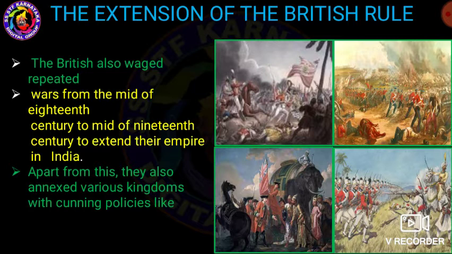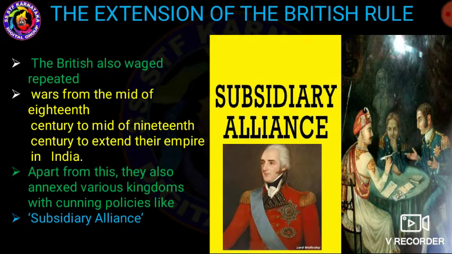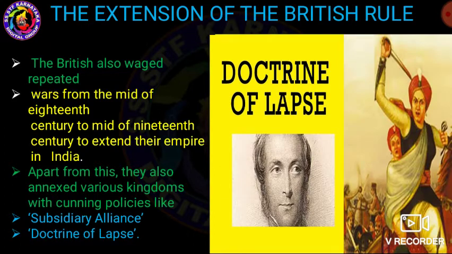They also annexed various kingdoms with cunning policies. One is the subsidiary alliance, another is the doctrine of lapse policy.